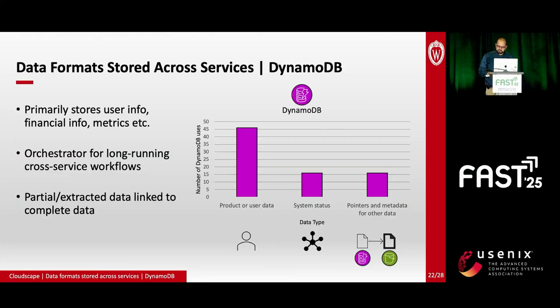We also looked at the data stored in DynamoDB. As expected, most often, DynamoDB was used to store business-specific data. However, we unearthed two interesting use cases. First, some architectures were running these long cross-service jobs, and the status of the job itself was being maintained in DynamoDB. Second, we found cases where DynamoDB was storing a stripped-down version of some richer data. For example, it stored the metadata of an object that was stored in S3, and it also pointed to that object in S3.